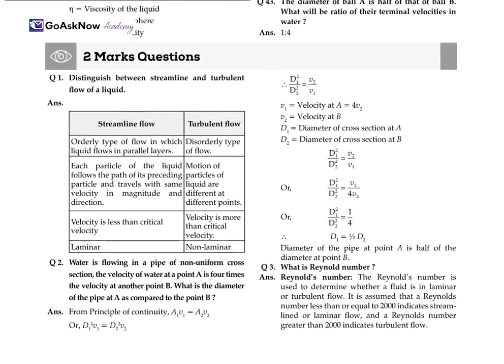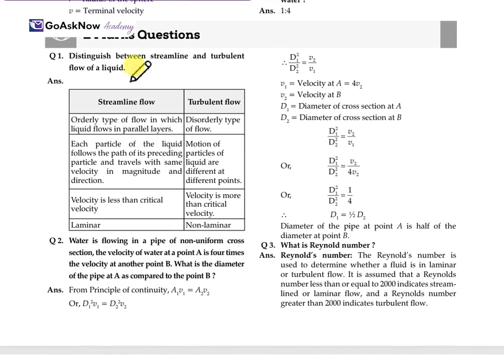Now, let's move forward with the 2 marks questions. First question is: the difference between streamline and turbulent flow of liquid. So we have studied two kinds of flow, streamline and turbulent. What is the major difference between both of them?